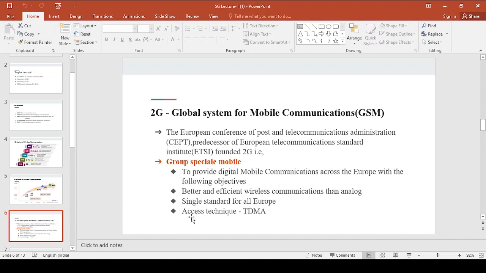Now the access technique for the second generation system, you already know, is nothing but TDMA. TDMA is nothing but time division multiple access, right? This was made available initially only for Europe, but later it was made available across a huge part of the world, right? Initially they were not in a state to give these 2G services across the world, but later it came into existence across the world.